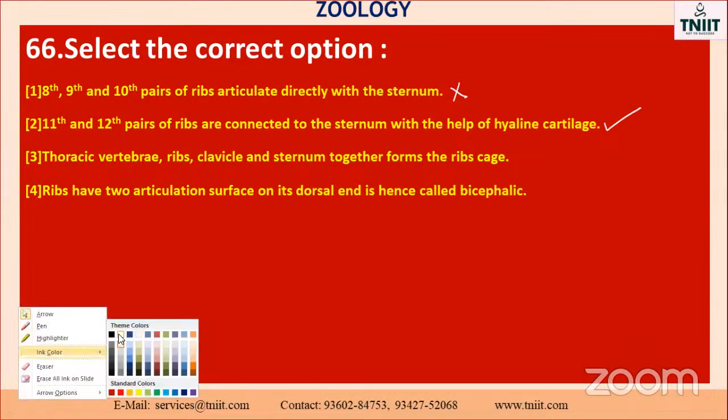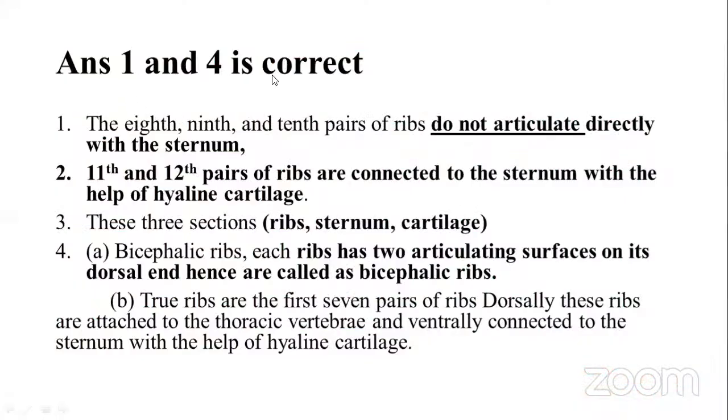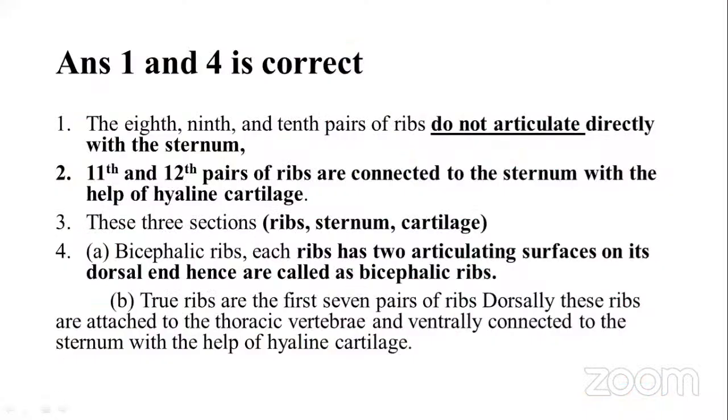See here, the option is there. The last one: ribs have two articulating surfaces on the dorsal end, and hence it is called bicephalic. So the option is which one? Correct options only. So 1 and 4 is correct. I told you this one is wrong, my dear. So 2 and 4 is the correct one here. You have to change this one. So this one is also a wrong answer.